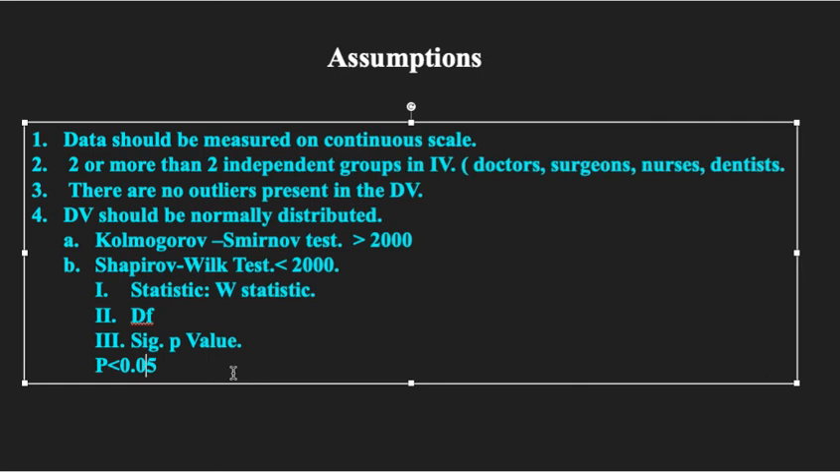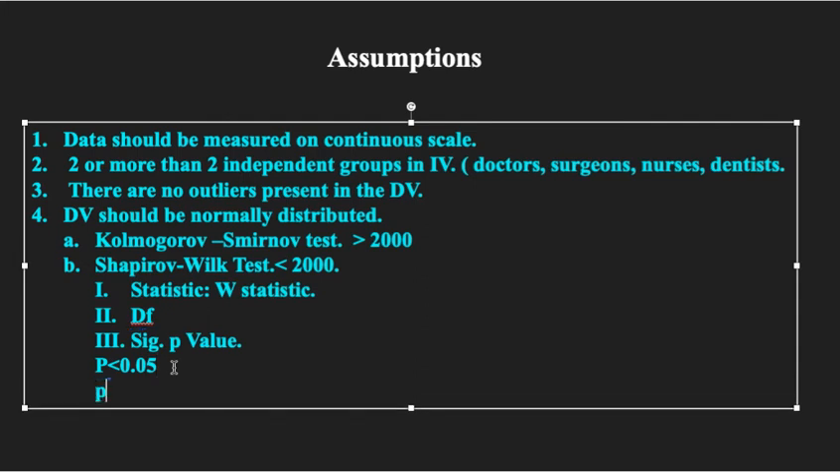When the data is not normally distributed, then we cannot go for what? One way ANOVA. Fine. Now if P is greater than 0.05, then we say the data is normally distributed. The data is normally distributed.